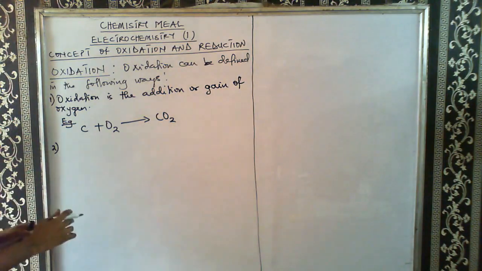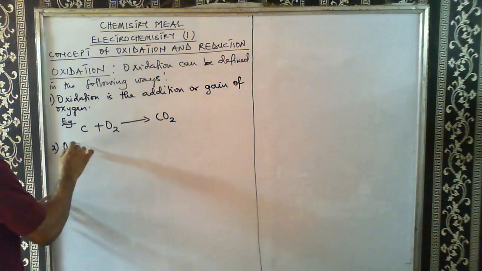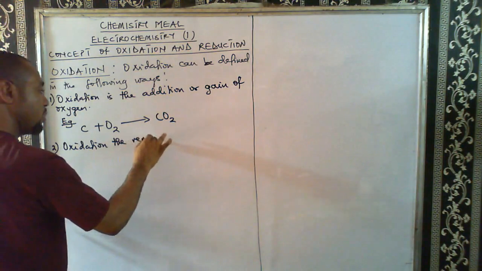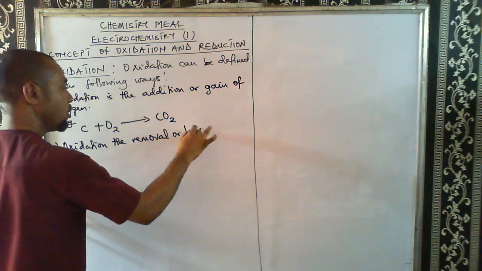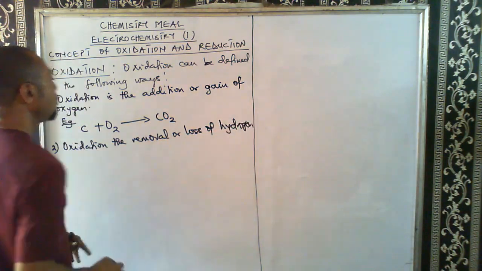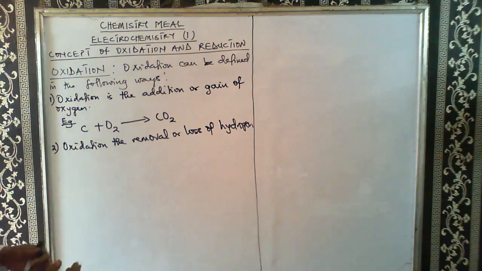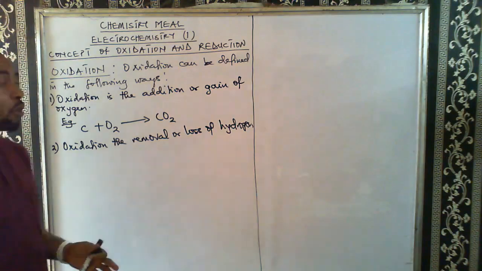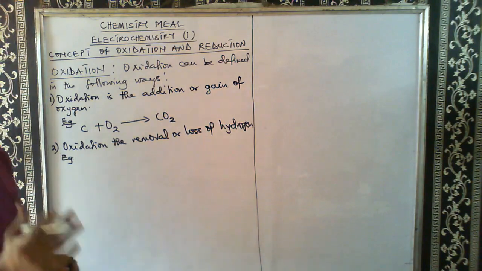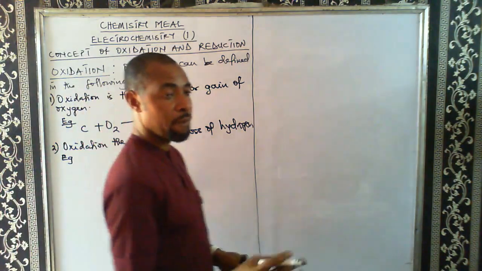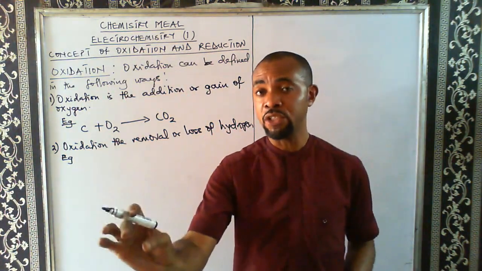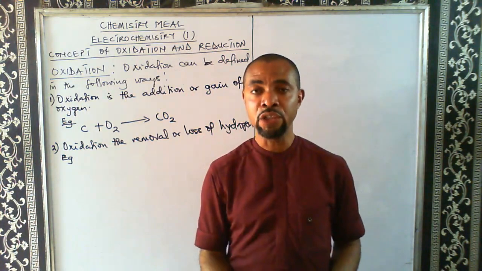The second definition of oxidation is this. Oxidation is the removal or loss of hydrogen. So removal or loss of hydrogen is also oxidation. That's another definition for oxidation. When oxygen is added, it's oxidation.